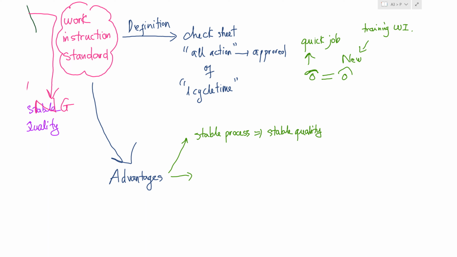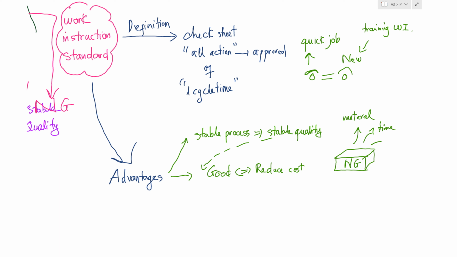Secondly, because of your stable quality, it will become good quality. And if good quality, it will support you to reduce cost. Because if you have a product here, and this product is NG, it means you will lose a lot of things. For example, material, production time, salary for operator, and so on.